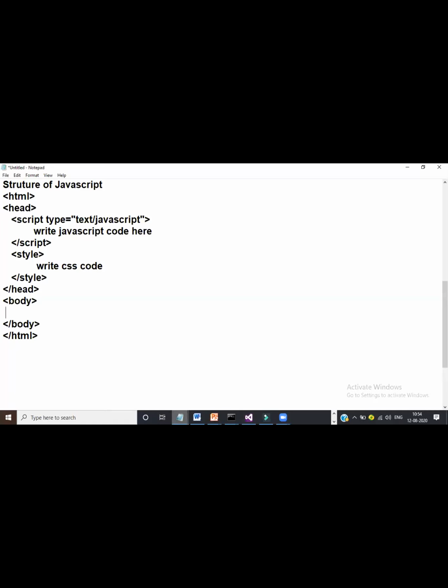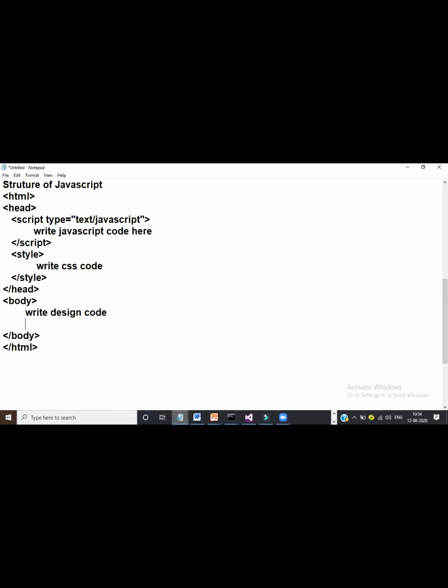And in the body, write the designing code, ASP.NET code, all of this inside the body tag. So the structure of an HTML page consists of two sections, head and body.